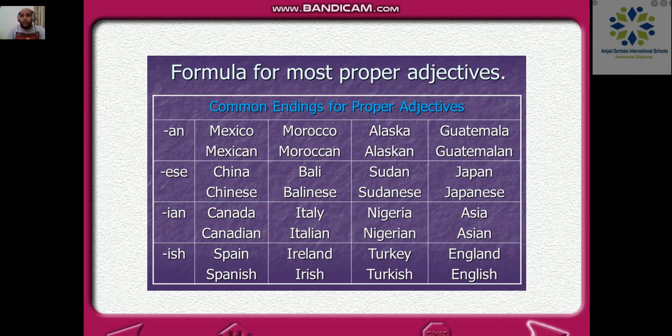100% rule. Of course, here we are talking about those adjectives, what we call the proper adjectives, because in our lesson we have the adjectives and we have the articles. I came back to the proper adjectives because we are facing a lot of problems with that whenever we are writing. Then here, as you can see, we have the problem again. It ends with an A, and it's going to be Canadian, for example. Okay, we're going to add IAN. However, we said that with Alaska and Guatemala, someone is going to be Alaskan.